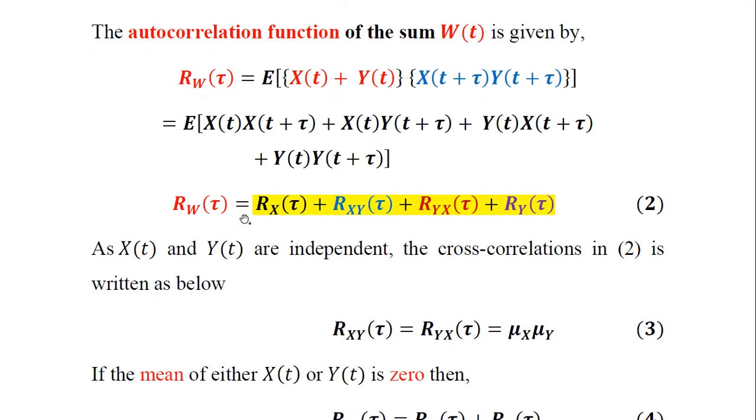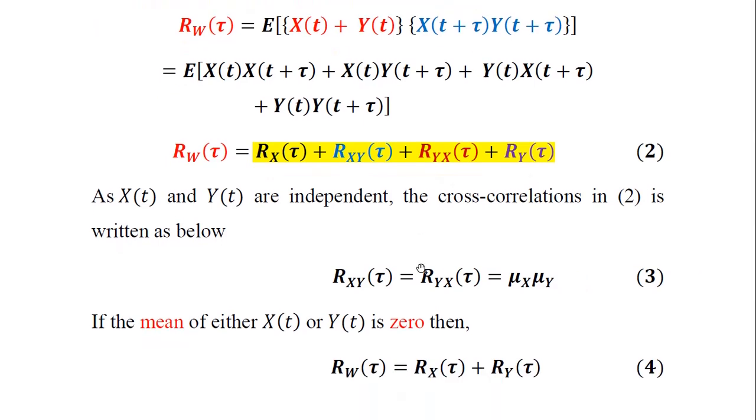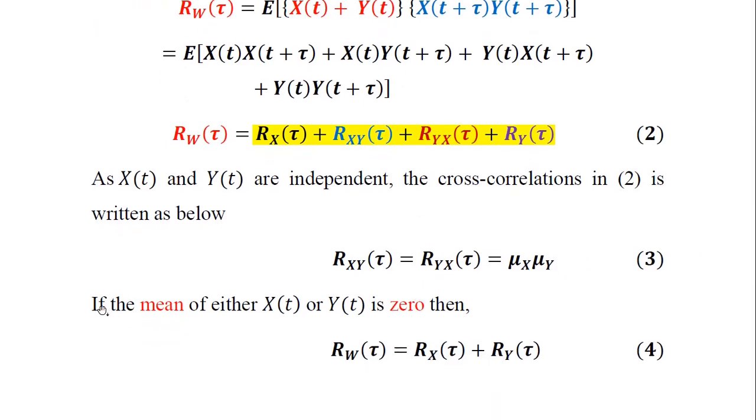Now the cross correlation rxy of tau is equal to ryx of tau, as we know both are equal to the product of their means, that is mu x and mu y. So taking equation number 3, we substitute it in equation 2 here. By assumption, if the mean of either random process x or y, any one, is 0, then the entire term in equation number 3 will be equal to 0.